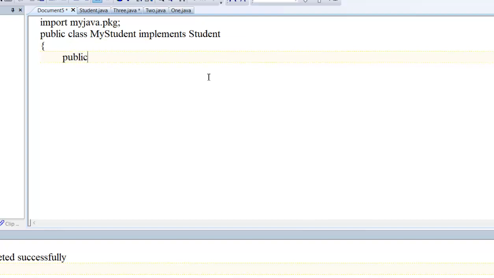Now I will write that method, public void set, and I will use some variable here, say String name. I want to set the name equal to colors, or we can also pass something. That's all. Save.